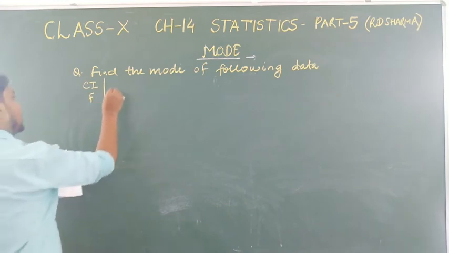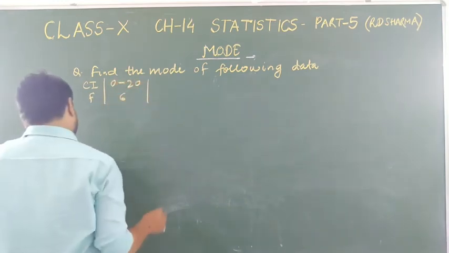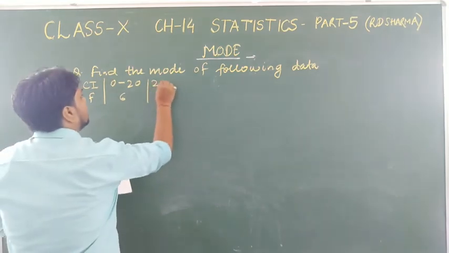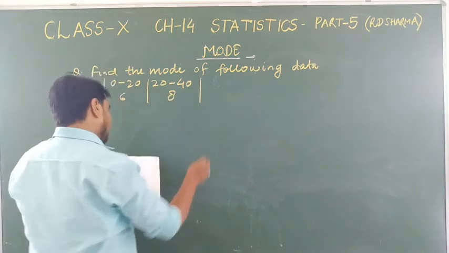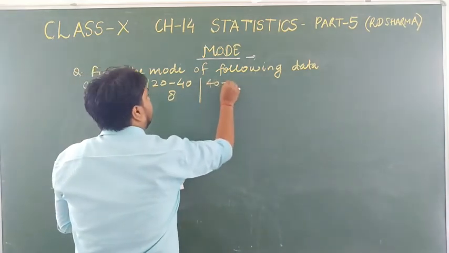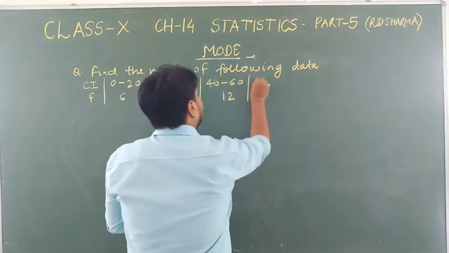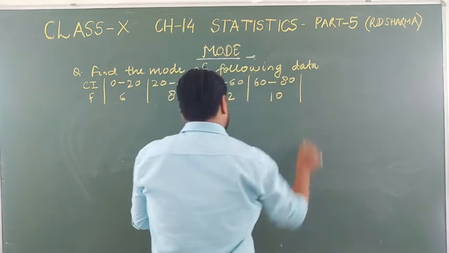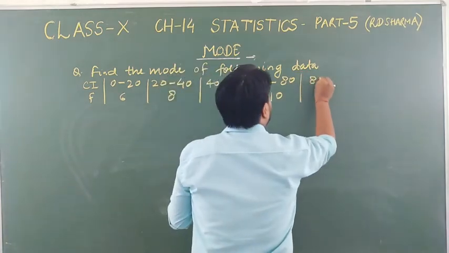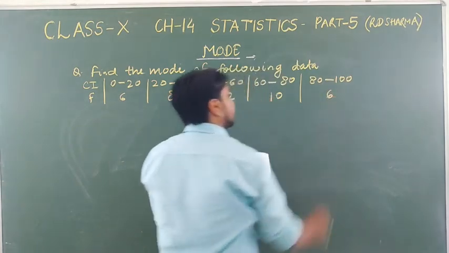So it is 0 to 20, it is 6; 20 to 40, it is 8; 40 to 60, it is 12; 60 to 80, it is 10; and 80 to 100, it is 6.